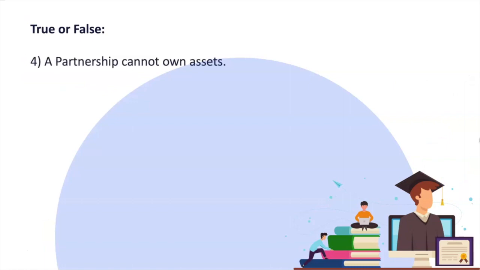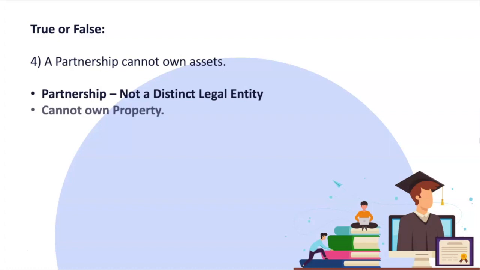Next question. A partnership cannot own assets. Is that true? Whether partnership is a distinct legal entity? Is it an artificial person? So we get all these questions. Answer. Partnership is not a distinct legal entity, and because of that reason, partnership cannot own property. Then who will own the assets of the partnership? Partners will own the assets of the firm. So we can say this statement is true.